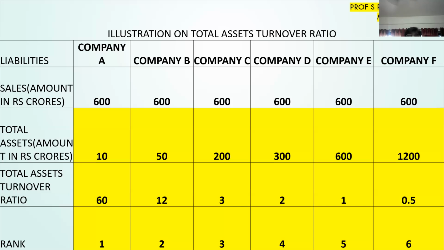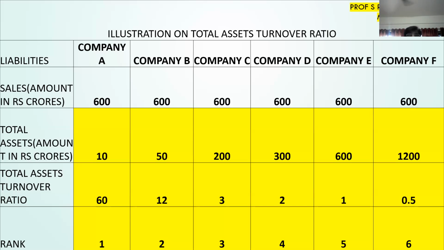Next one. Let's look at a small problem, then we can understand what is a total assets turnover ratio. I will just read some example in this case, and then we'll move to the next ratio. So here there are 6 companies.